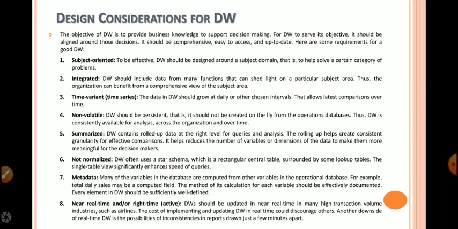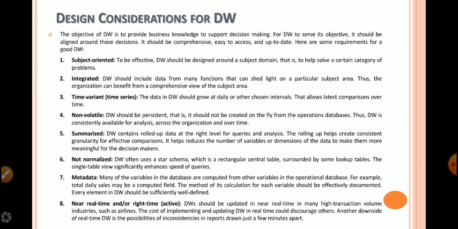If you are considering the insurance domain, data of a person should be maintained sometimes up to 50 years, 60 years, till the life of that person. Therefore, a data warehouse is consistently available for analysis across the organization and over time.